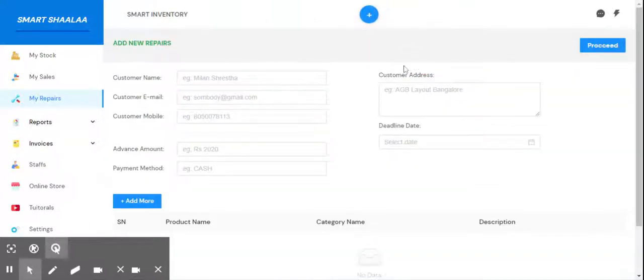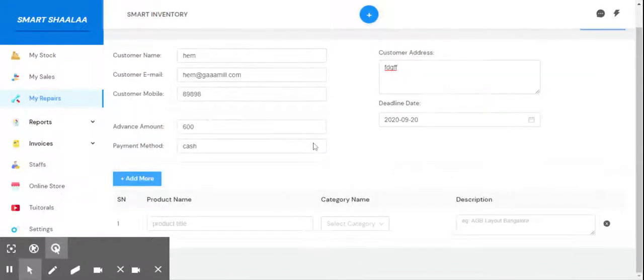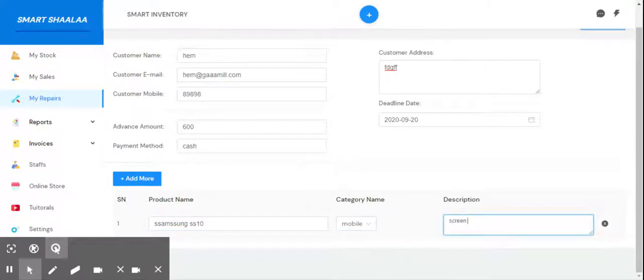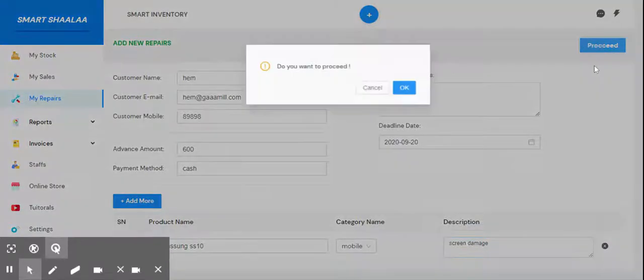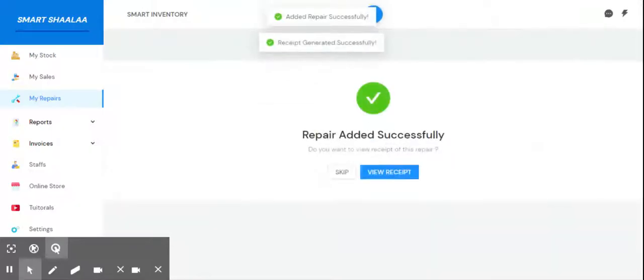Click on Add Repair. Fill up the details that are required in the given blanks. It's the customer detail. You can give a deadline to your customer, like Sunday, I choose. Click on Add More to add the product detail. Let us skip Samsung, S10 mobile, category mobile, and screen damage. After filling all those details, you can proceed.